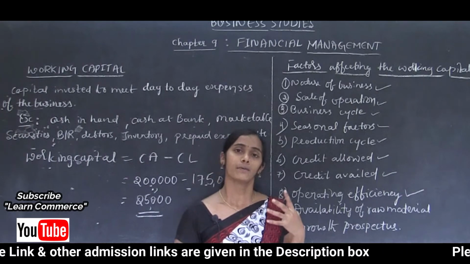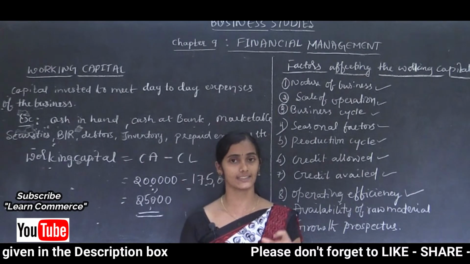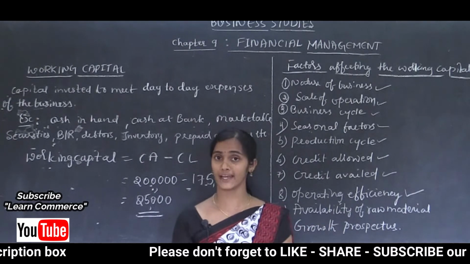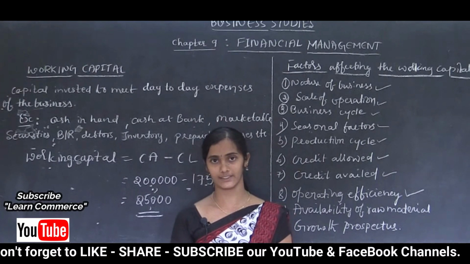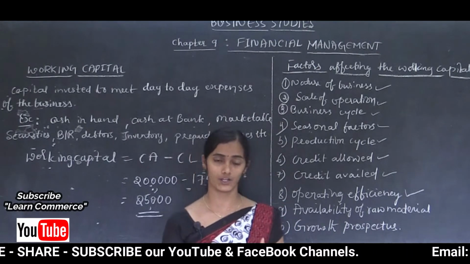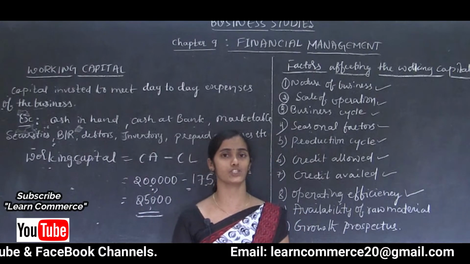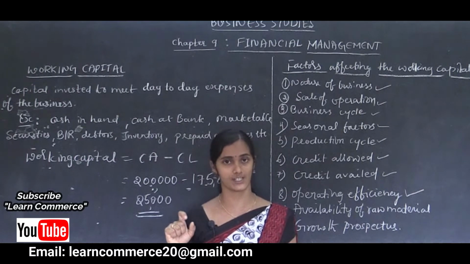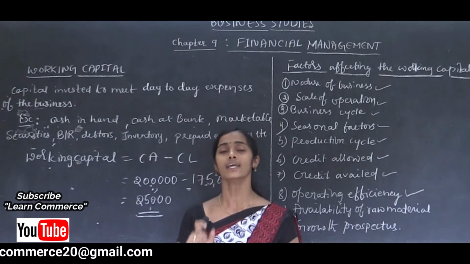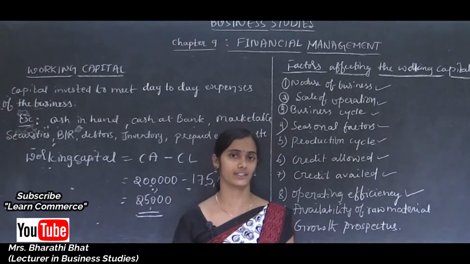So if a business has good operating efficiency, then it can manage with a lesser amount of working capital compared to an organization with low efficiency, which requires a larger amount of working capital.